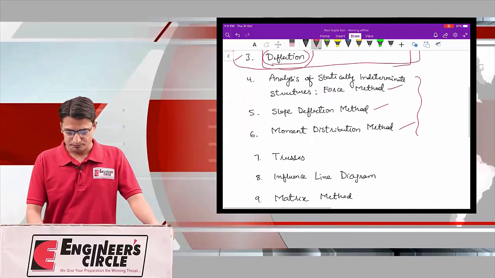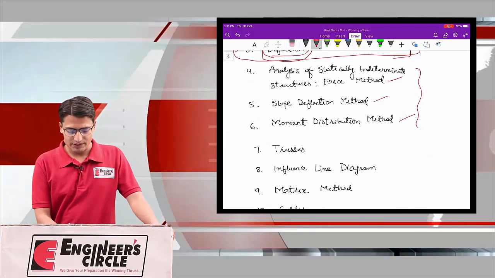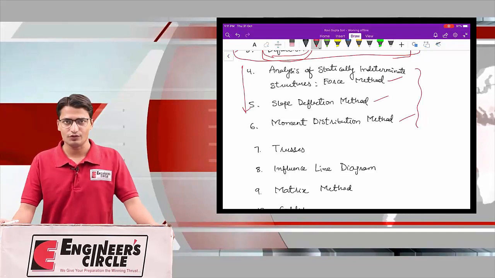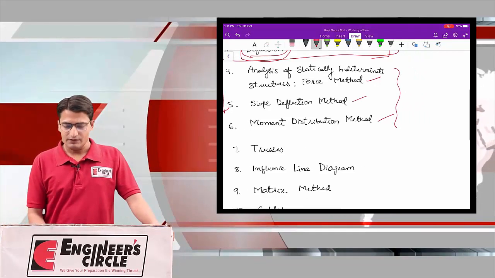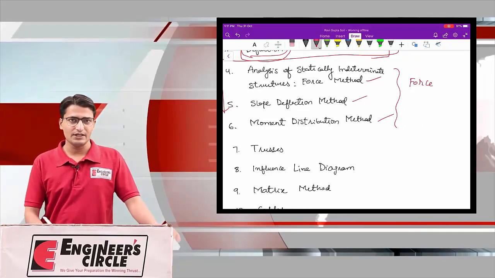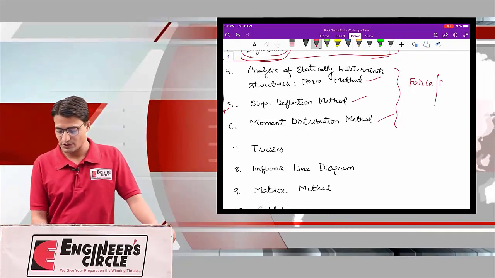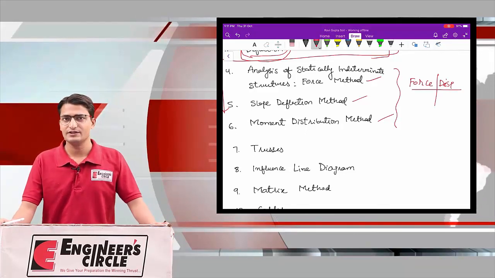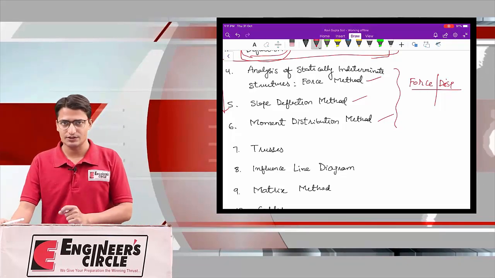Now from the fourth chapter, the actual part of TOS starts. We will first study that there are basically two broad categories of methods, that is the force method and the displacement method, to analyze statically indeterminate structures.